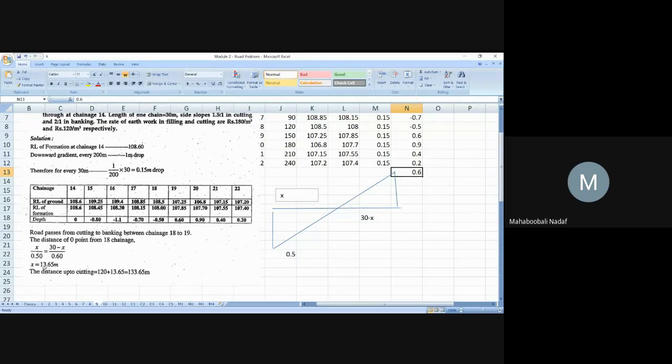Solving this, you will get X equal to 13.65. That means from here to here, 13.65, the depth is changing, from negative to positive. So this is the zero depth. Have you all understood this point?